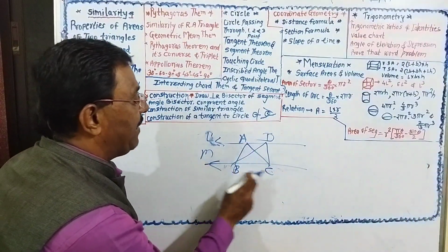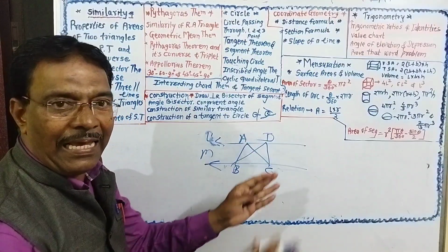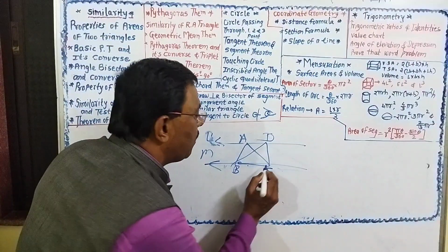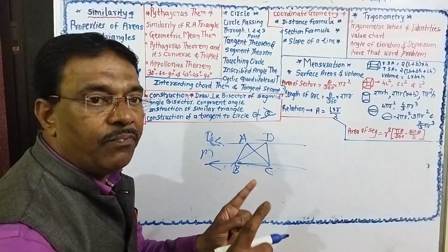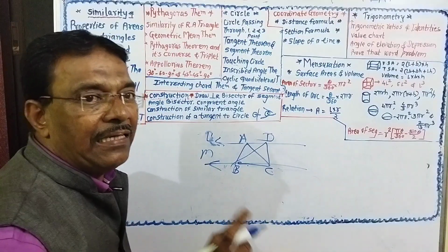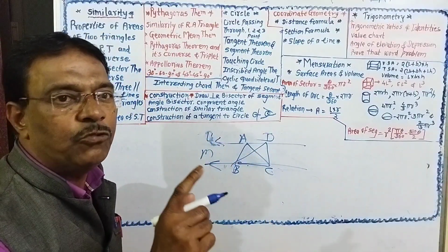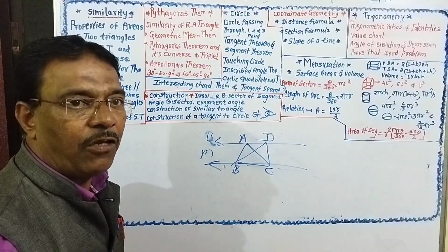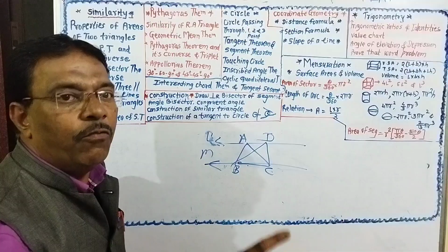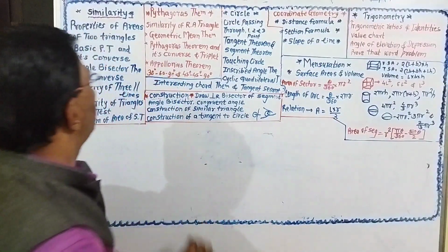So triangle ABC and triangle BCD both lie between the parallel lines, so their height is the same, and their base is common, meaning the base is the same. If the base and height of both triangles are the same, the ratio of the areas of the two triangles is 1:1, meaning their areas are equal. So depending on this, one question must be there in your question paper tomorrow.